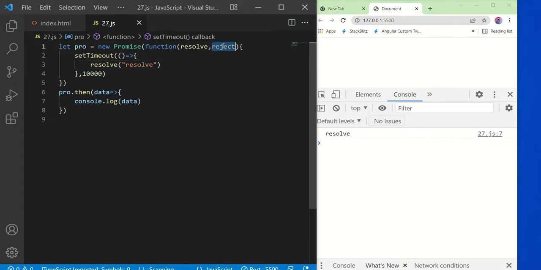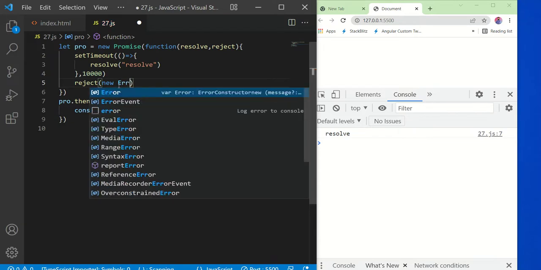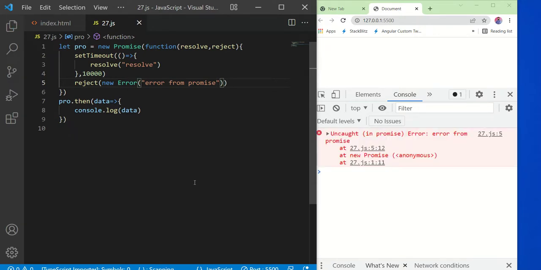Okay, if you do a reject, then what will happen? Let's check it with the reject. Within that reject I can trigger one error, and I will write here maybe "error from promise", something like that. Then you can notice that instantly I am getting this error, the error from promise. But why am I getting it, and why am I not getting the resolve, which happens after the 10 seconds?